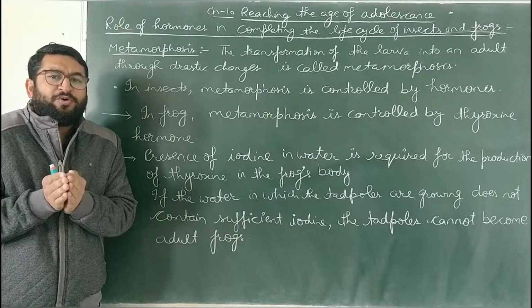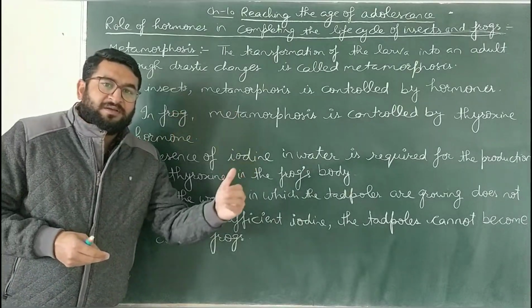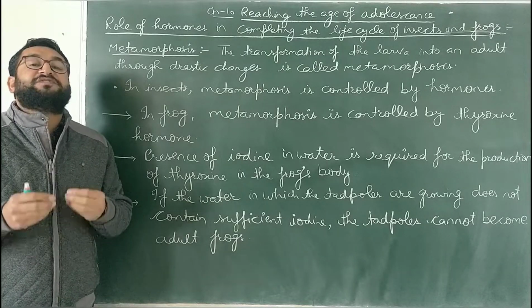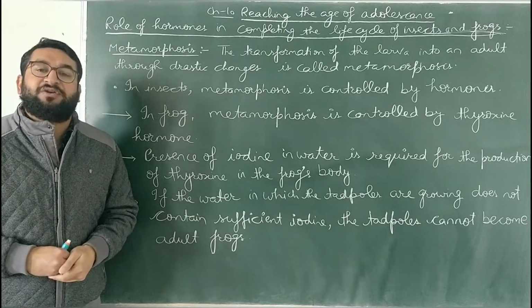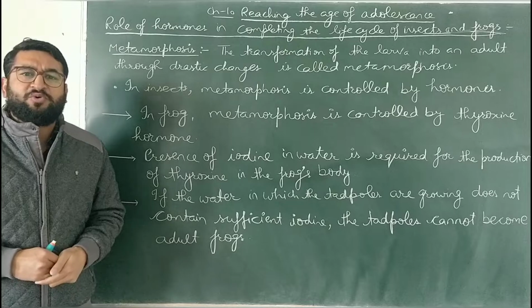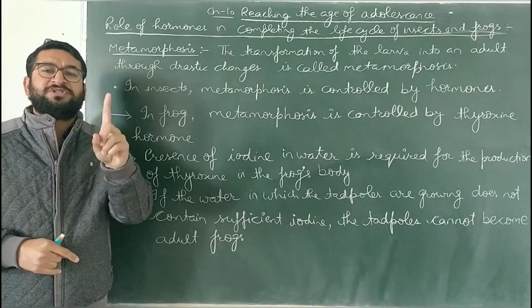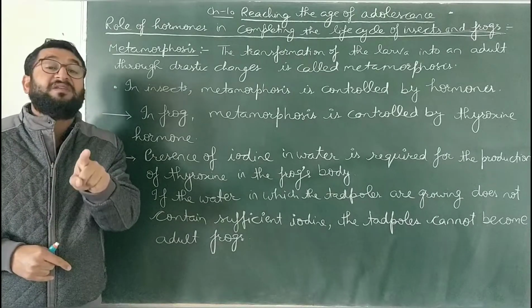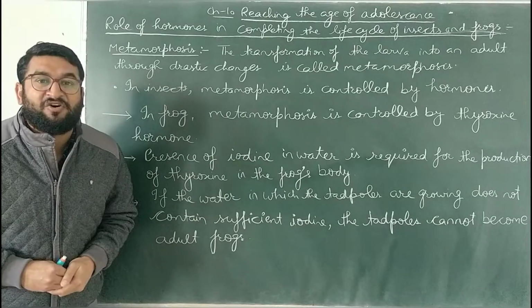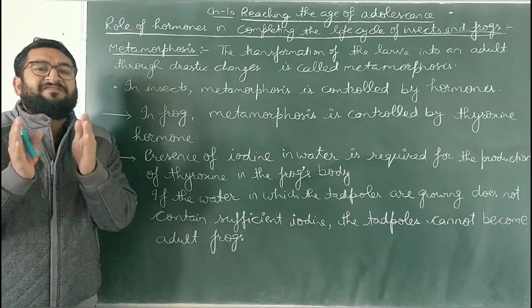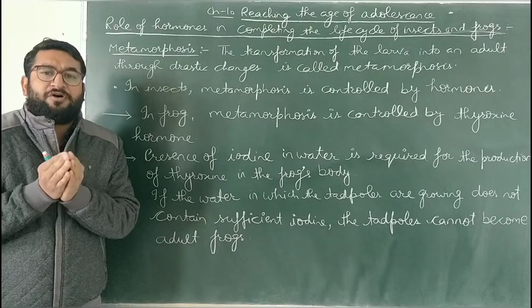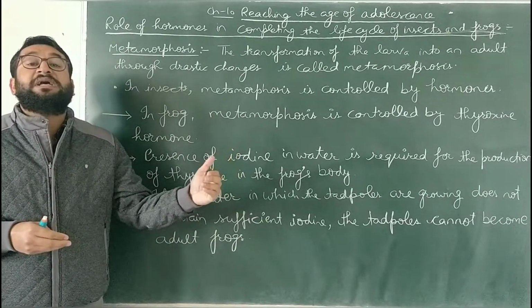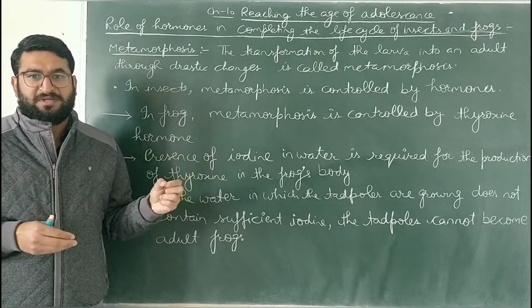So बच्चे, the tadpole will grow into an adult, and this happens because of the release of a hormone named thyroxine. We have discussed this hormone. Thyroxine is released in humans by the thyroid gland. These glands are also present in the larva of the frog. The development of the larva of the frog into an adult is known as metamorphosis.